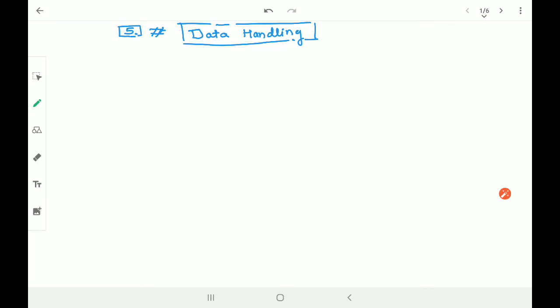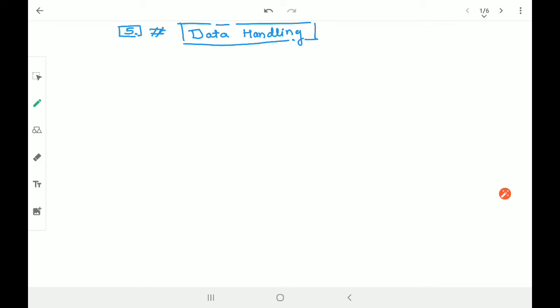Now you may be using it, like how many hours of studies you're doing, how many days are left for the examination preparation, how much part is already completed. All that, isn't it, you have pre-recorded data in your mind, right? How many hours you have to play. When you play a cricket match, isn't it, you keep a record of who is good in batting, who is good in fielding, who is good in bowling, whose bowling statistics is better, isn't it? We all have this recorded data in our mind, right?